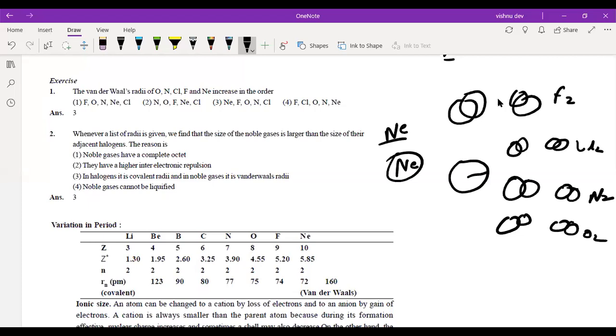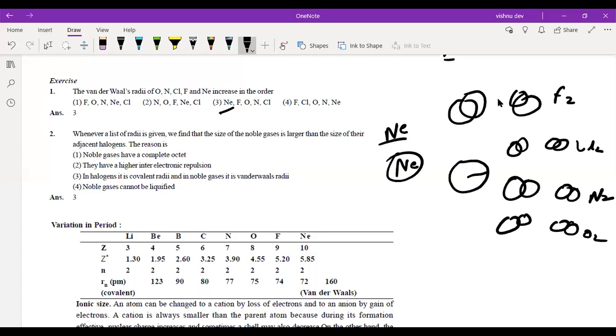So we know that generally the atomic size of one atom of neon will be more. If the question had been van der Waals radii, then it would have been neon. But the question is van der Waals radii of everyone, which means the distance between two molecules.